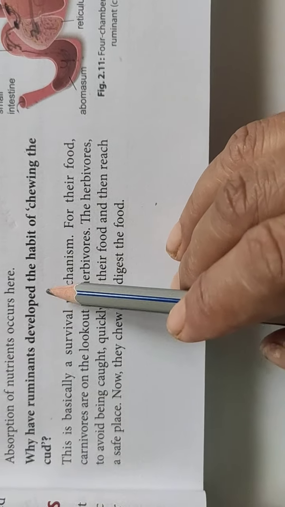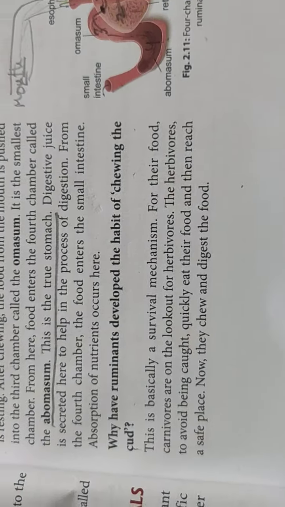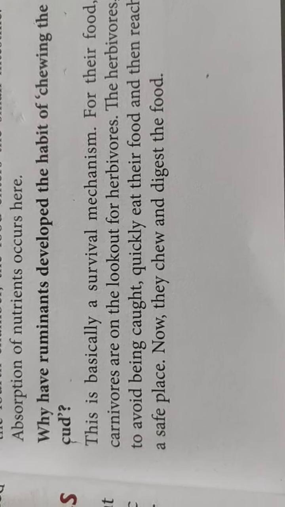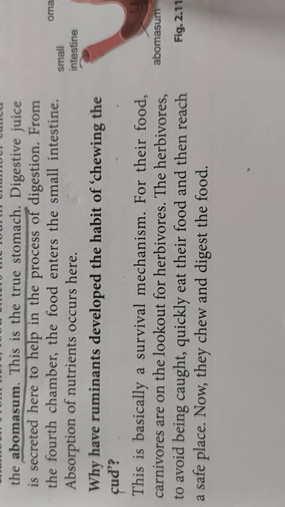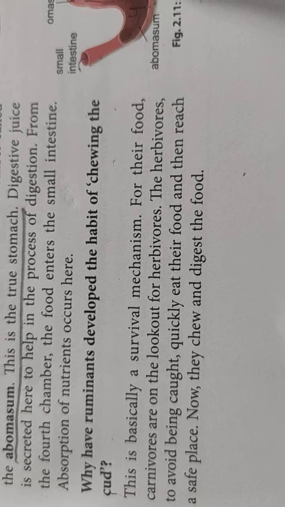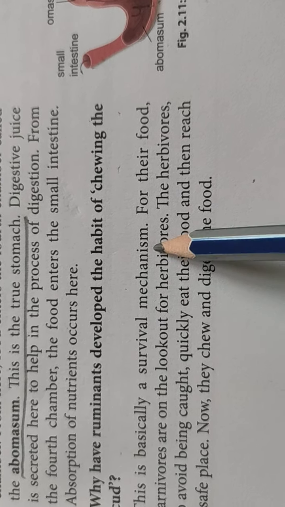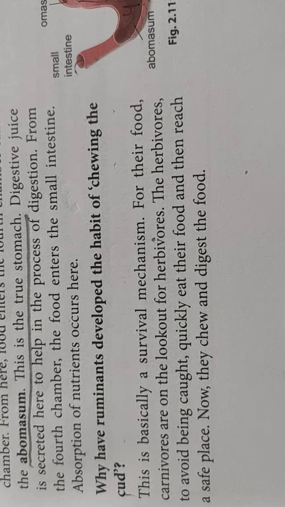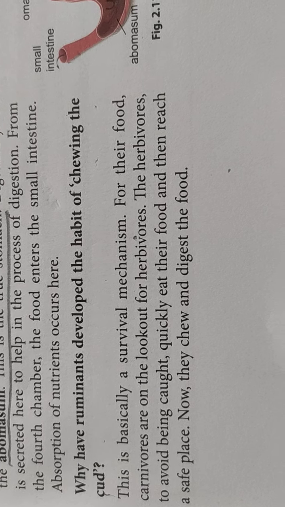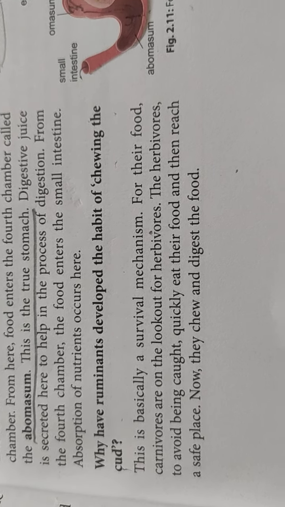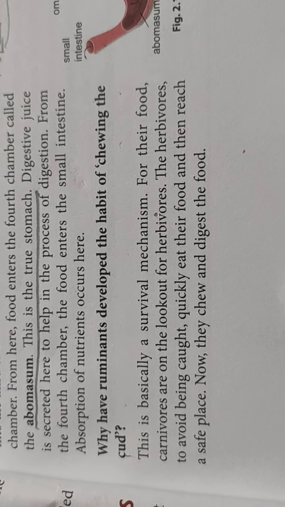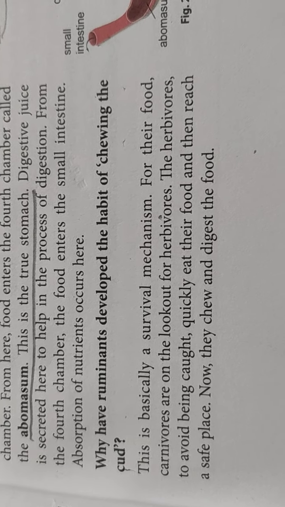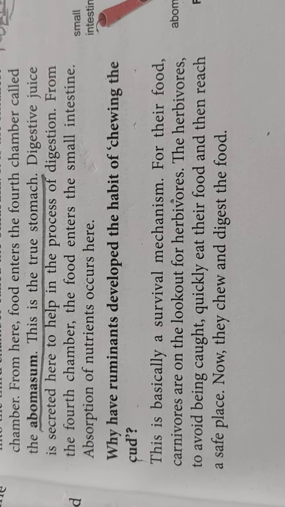Now why have ruminants developed the habit of chewing the cud? It's not that all animals have the habit of chewing the cud again, the second time. Chewing the cud means chewing their food a second time. This is basically a survival mechanism. Suppose, in very simple language, now COVID-19 or this coronavirus is everywhere, so your parents are saying not to go out, or they go out only a limited number of times.